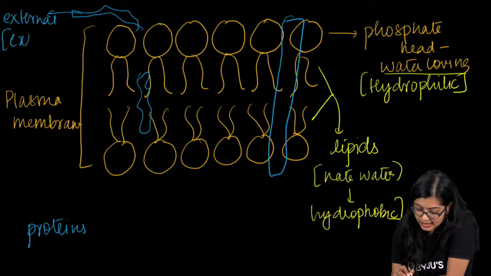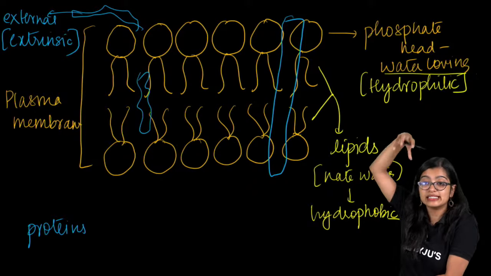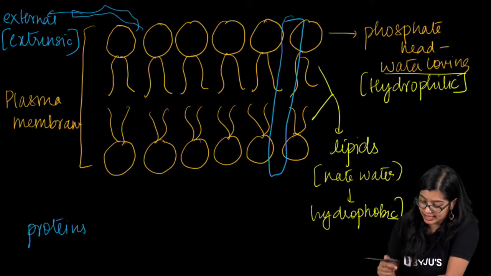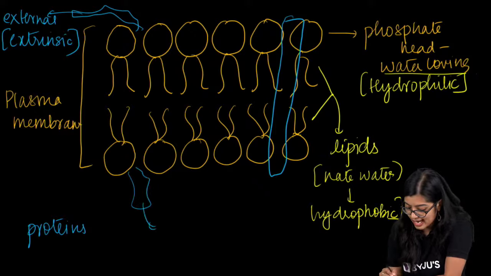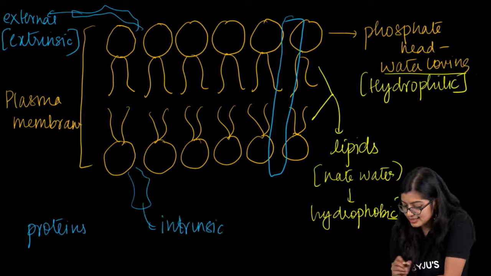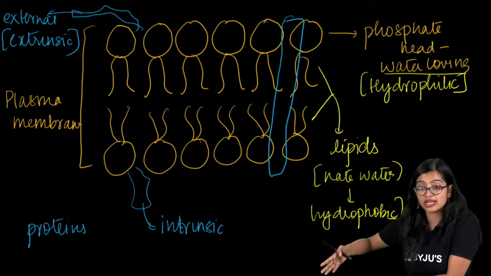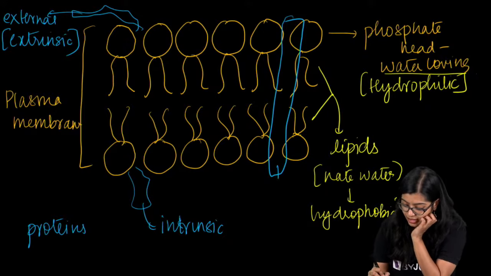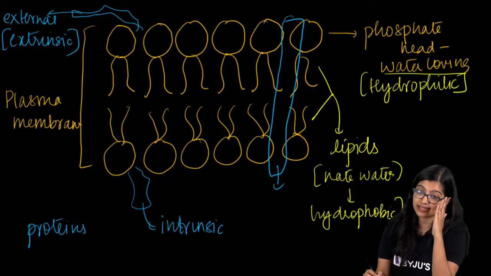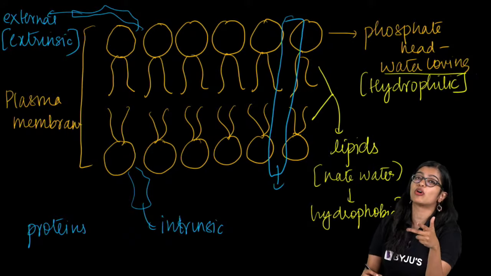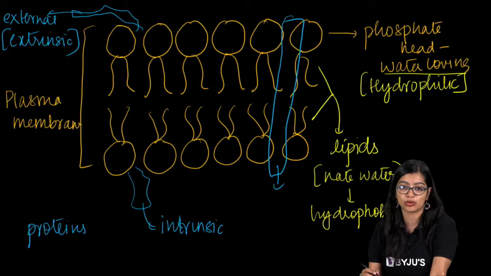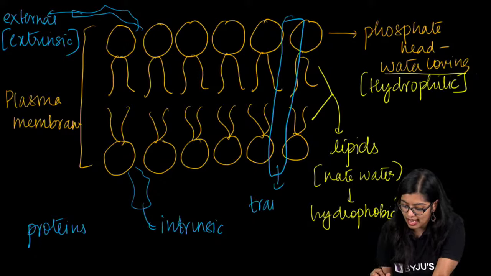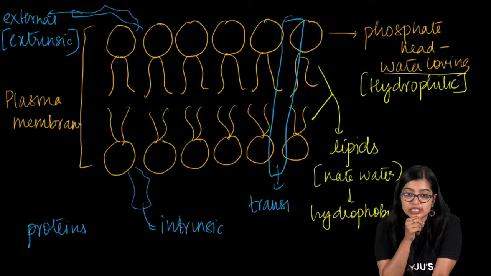While the ones present within, on the inside of it, we call intrinsic. Then those which go across the layer, we call integral proteins or transmembrane proteins, right?